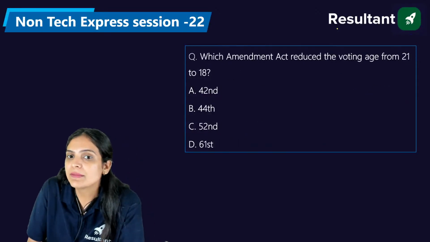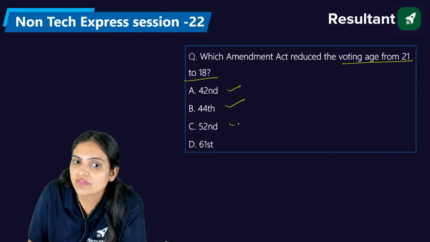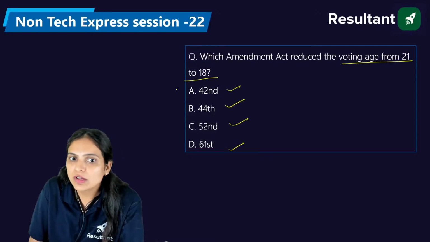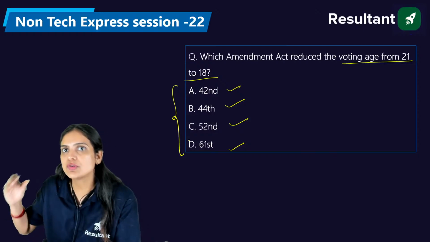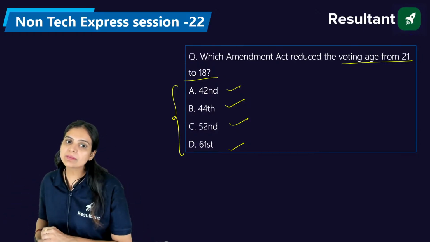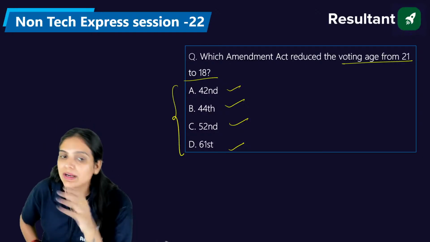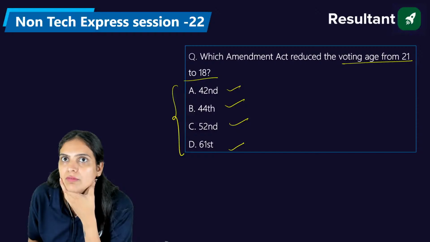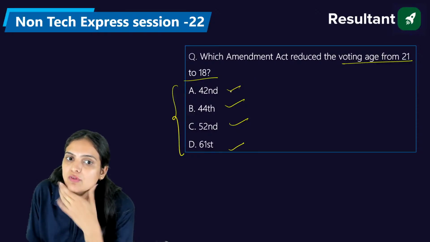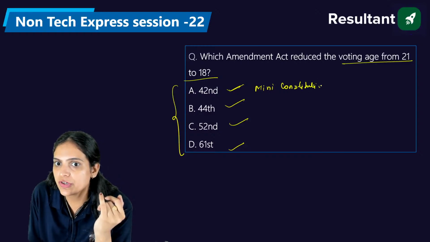Now, which amendment act reduced the voting age from 21 to 18? It's 42nd, 44th, 52nd, or 61st. I hope you are aware of all these 4 constitutional amendment options. Not every constitutional amendment is important, but those which are here are all important. Very good. Very nice. See, the 42nd is generally considered the mini constitution, right? We changed so many things through this constitutional amendment.